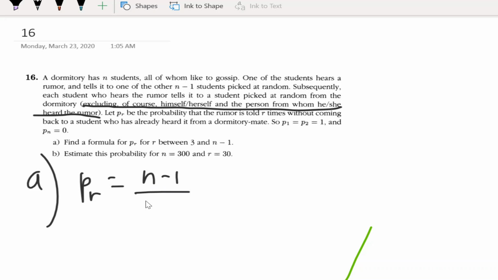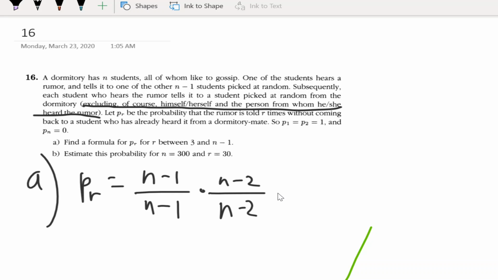So n minus 1 over n minus 1. The reason it's this is because he can tell the rumor to anyone besides himself, hence n minus 1. And then no one besides himself has heard the rumor yet, so he can just tell everyone. So n minus 1 over n minus 1. Cool. Alright, so the second dude is n minus 2 over n minus 2.